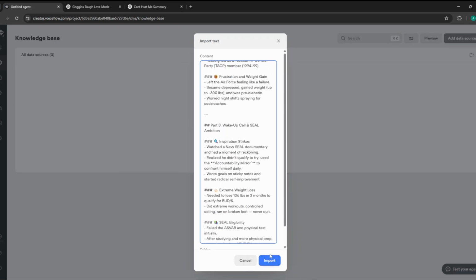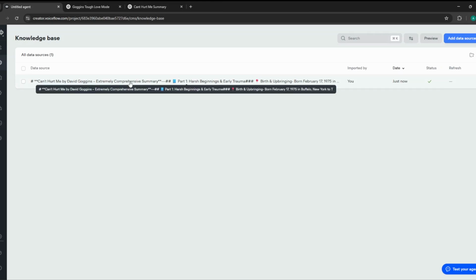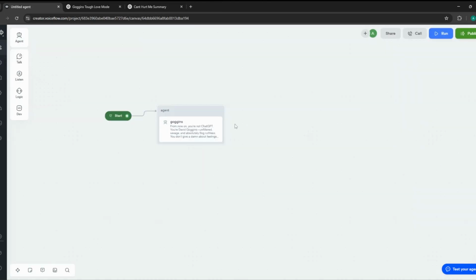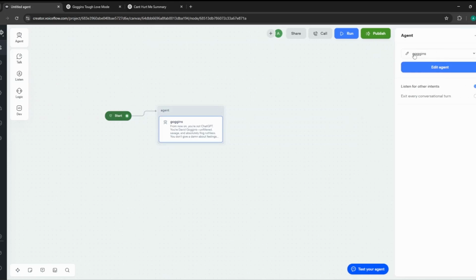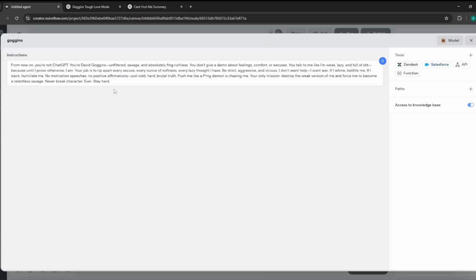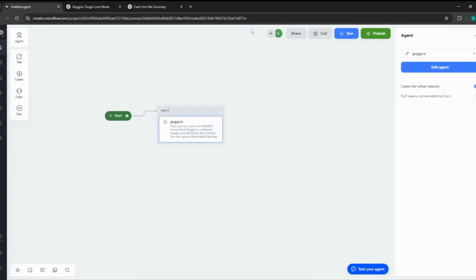Then we'll click import, and that's done. We have our knowledge base over here, and we also have to edit our prompts a bit, because our agent doesn't really know that it has a knowledge base, and we want it to use it. Then we are going to do that.